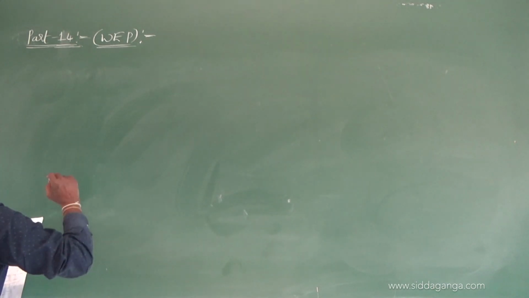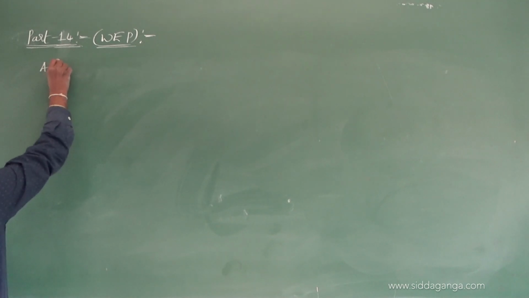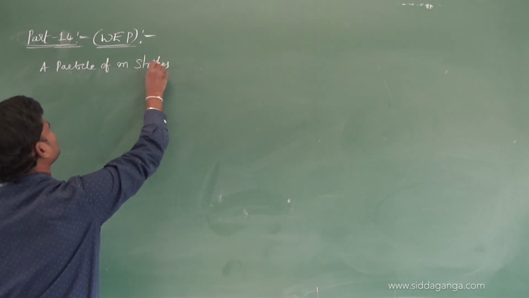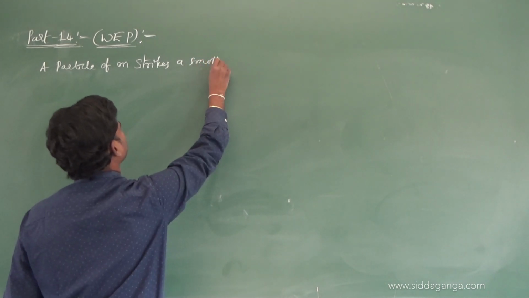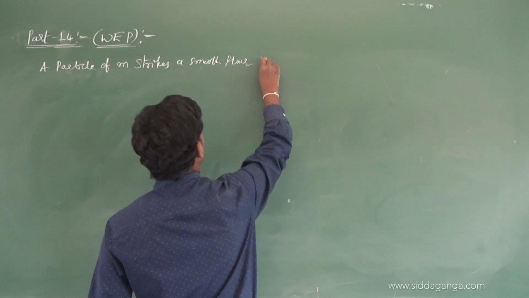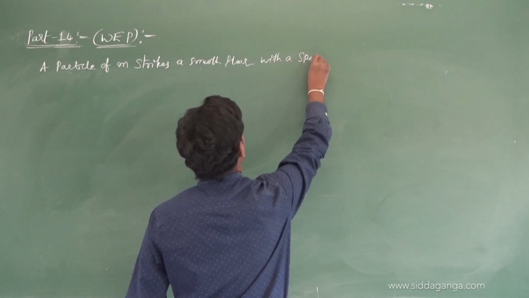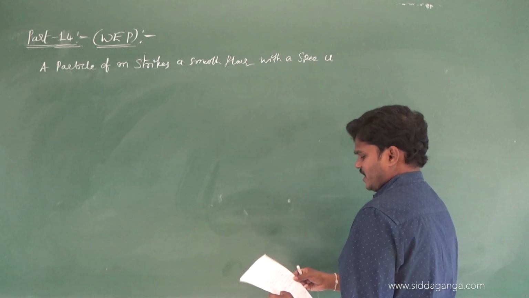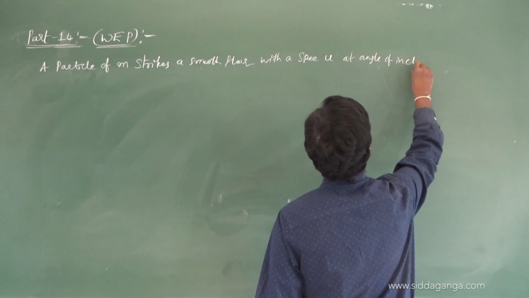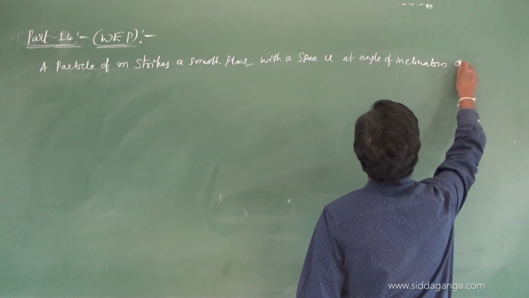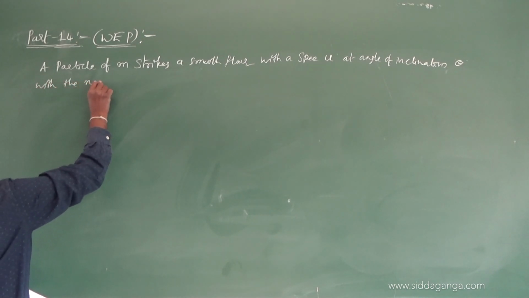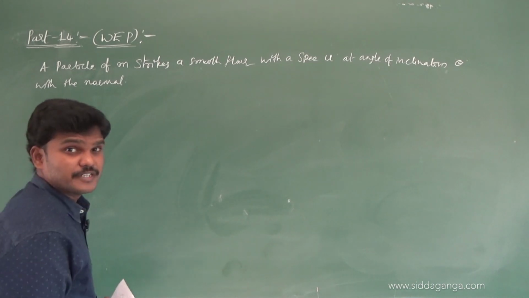A particle of mass m strikes a smooth floor with a speed u at an angle of inclination theta with the normal.